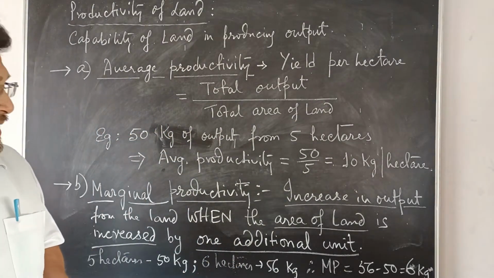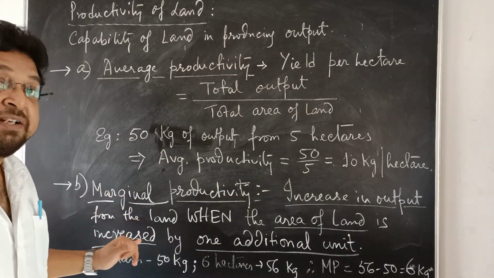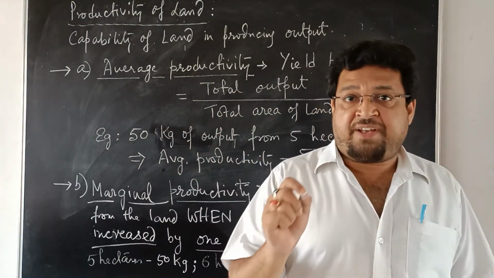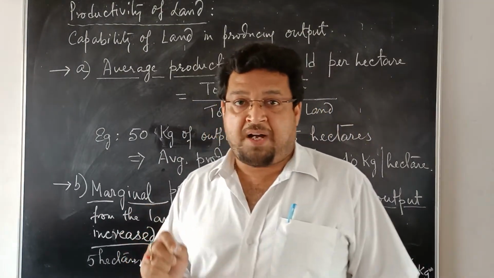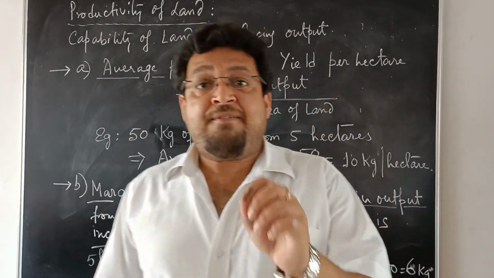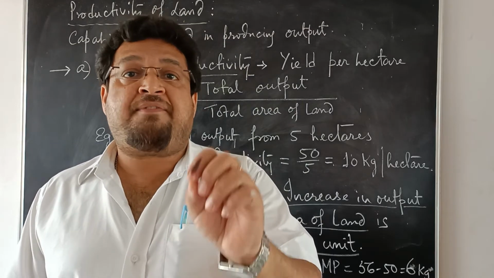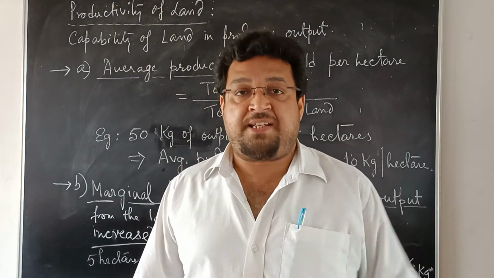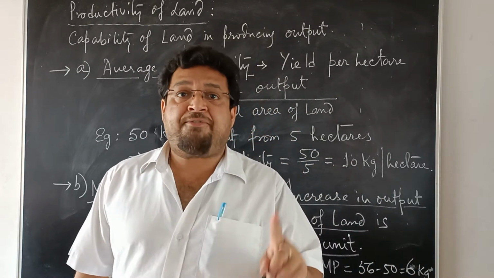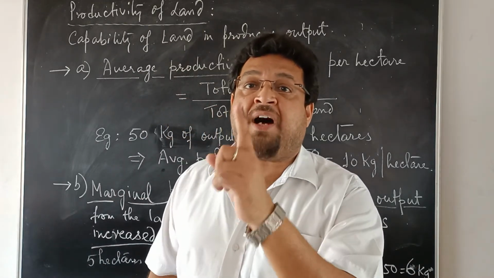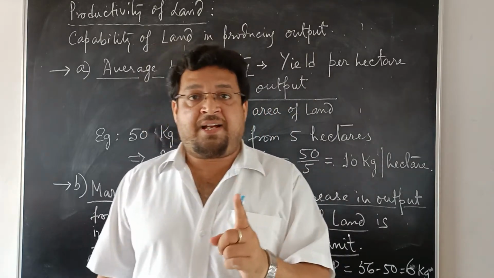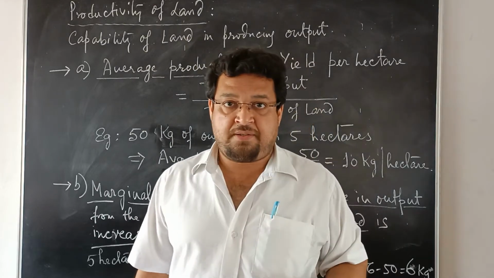The other concept is the marginal productivity. Now, please very carefully listen. It's a very new concept to you, the word marginal productivity. Suppose 5 hectares of land gave output of 50 kg of rice or any output. Now, the area of land increases by 1 unit, 1 additional unit.